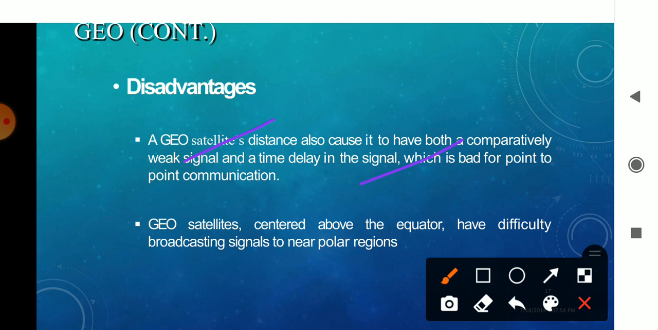And when it is placed over the center of the equator, it has difficulty getting information related to the polar regions, which are present at different areas. Okay, so that is the disadvantage. One is weak signal and delay. Another is that it is not able to cover the regions near the poles when only a static area is covered. For example, when the equator area is covered, other areas are not covered. That is the disadvantage in GEO.